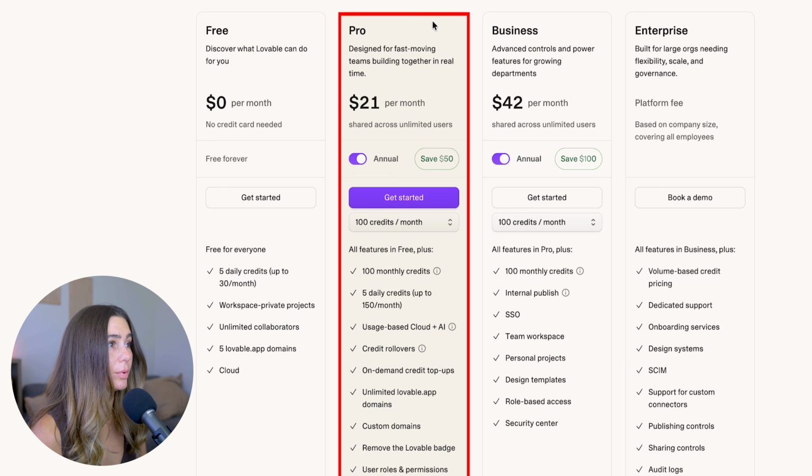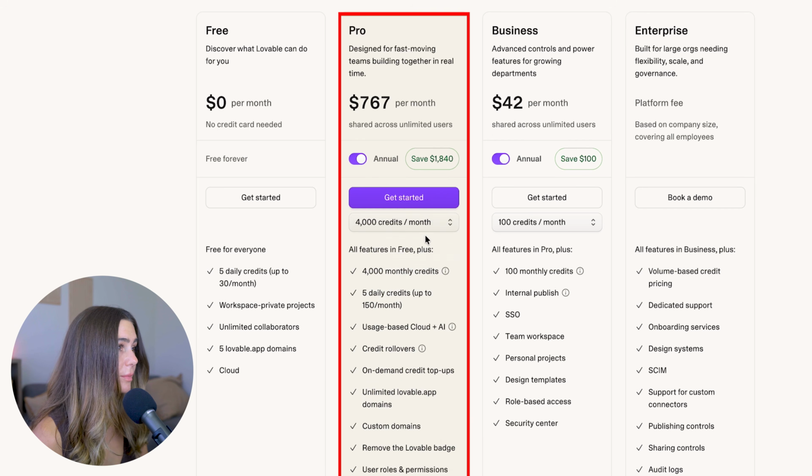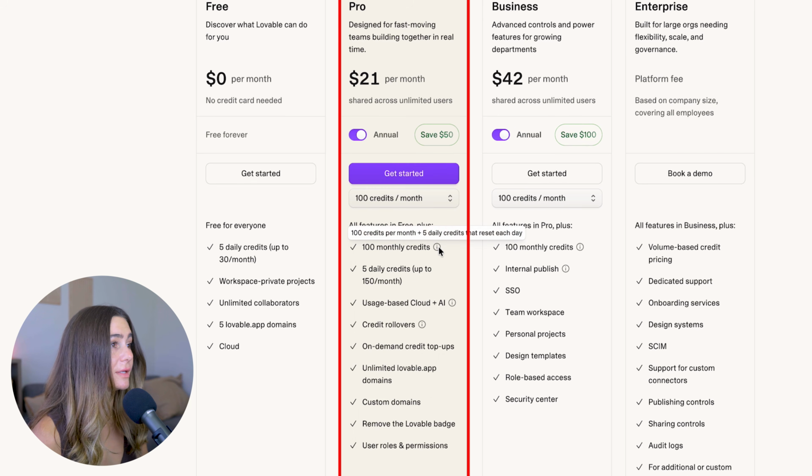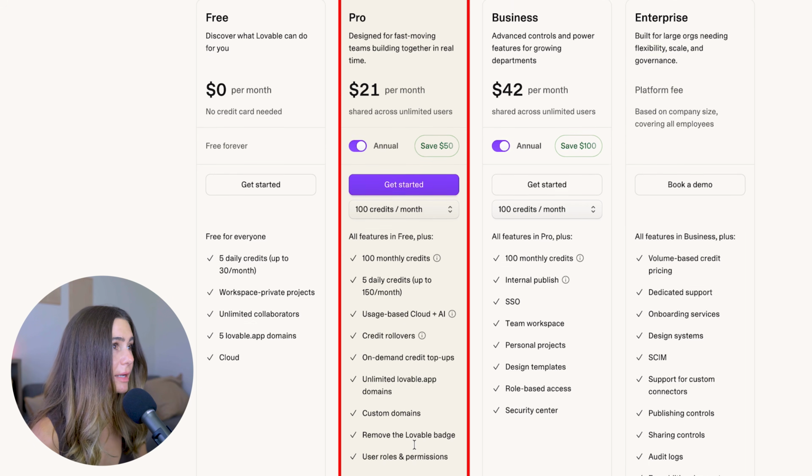Then they have the pro plan, and this is $21 per month billed annually, and this is with 100 credits a month. You can upgrade as much as you need pretty much. With this, you get all features in the free, but you get 100 monthly credits, 5 daily credits, up to 150 per month, usage-based cloud plus AI, credit rollovers, on-demand credit top-ups, unlimited Lovable app domains, remove the Lovable badge, user roles and permissions, and more.